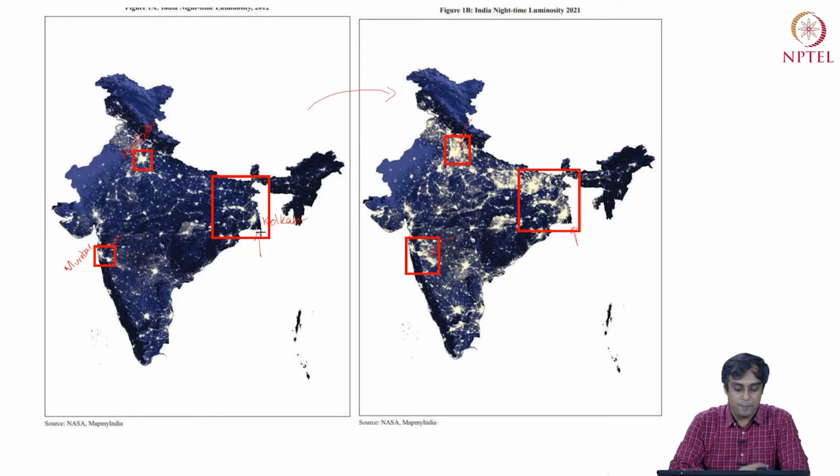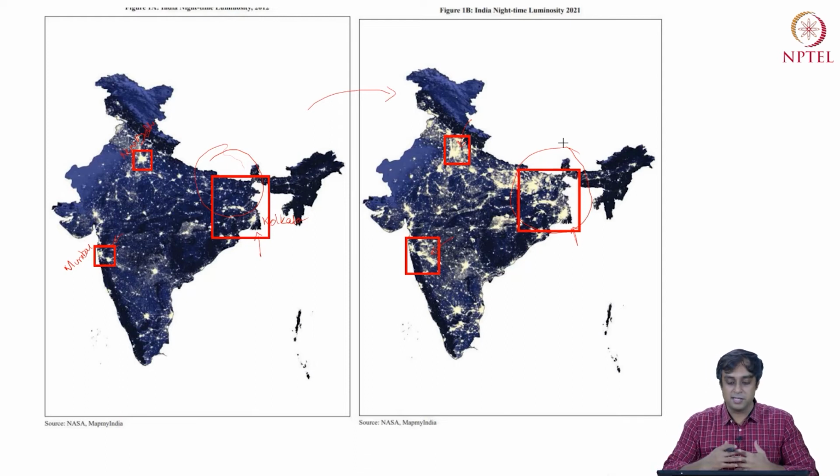What has also happened is that the area that looks quite dark, which is Bihar, Jharkhand, West Bengal, and let's say eastern Uttar Pradesh, which looks pretty dark around the 2012 period, seems quite bright. So this is where the net increase is going to be coming from a lot, right?